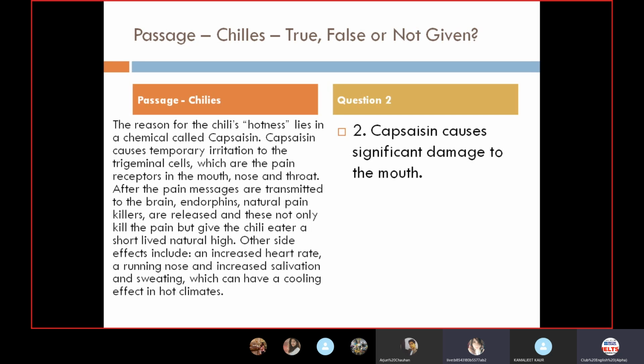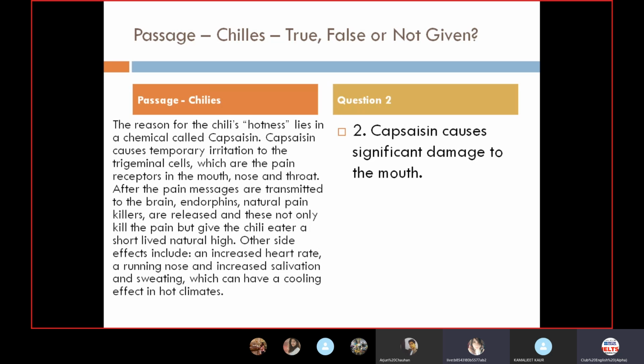Other side effects include an increased heart rate, a running nose, and increased salivation and sweating, which can have a cooling effect in hot climates. So we have a complete description of why chilies are considered hot.